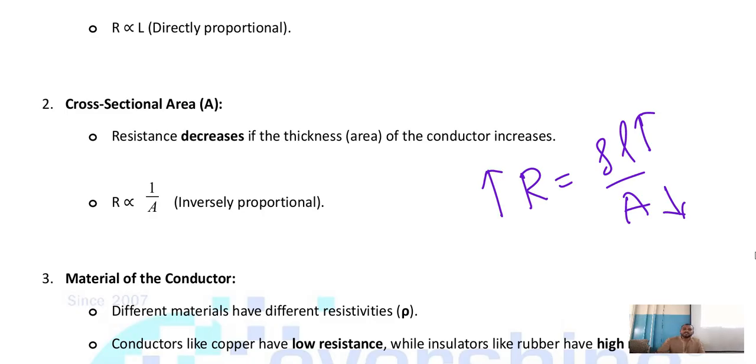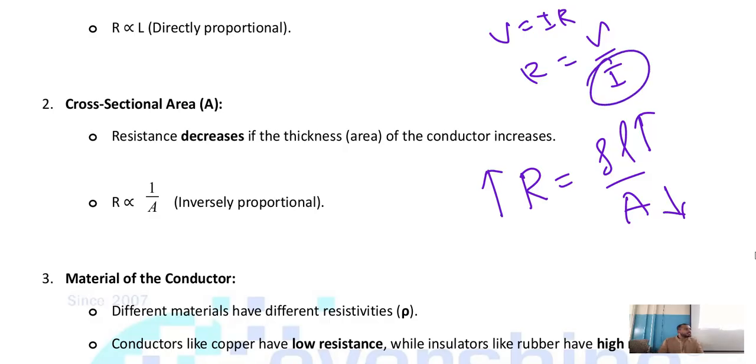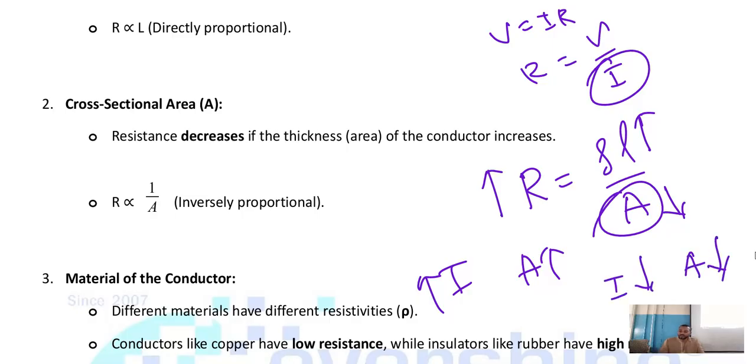And also we have the formula V equals I into R. From this we can say that R equals V by I. Why am I doing these calculations? Because you can see here I is in the denominator, and A is also in the denominator. It means that if I increases, area also increases. If I decreases, area also decreases. So based on this relation, you can expect a question from the chapter Electricity.